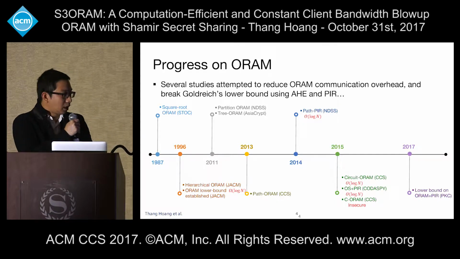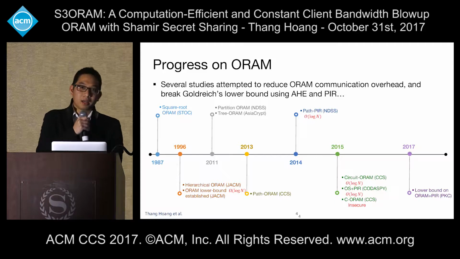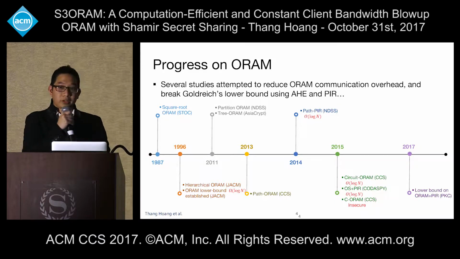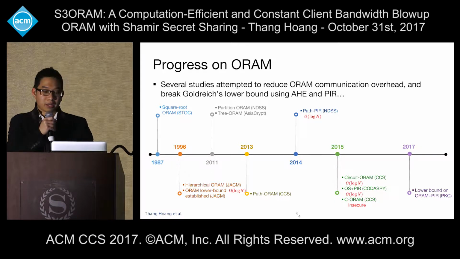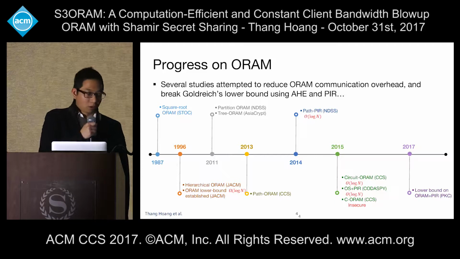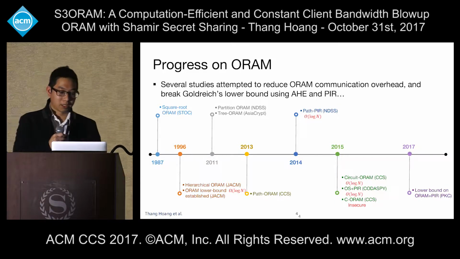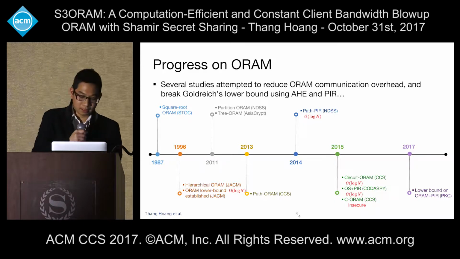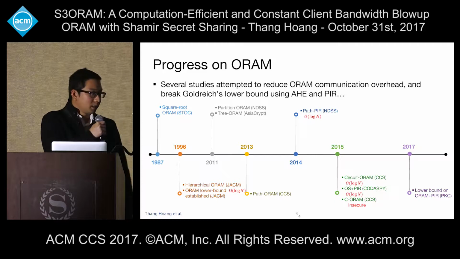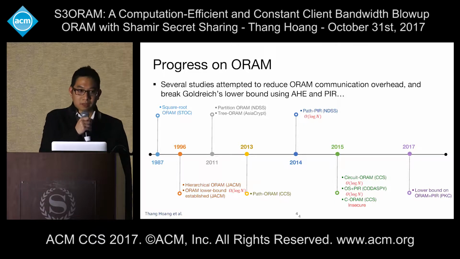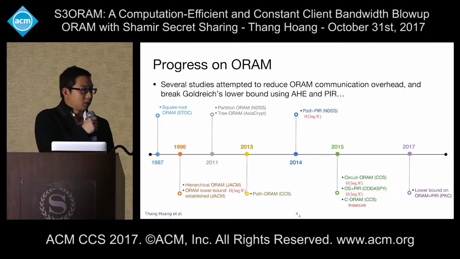For example, in 2014 we have Path-PIR in NDSS, but it cannot surpass the Goldreich lower bound and still features O(log n) communication. In 2015, we have Circuit ORAM, SPIR, or C-ORAM. C-ORAM was even claimed to achieve O(1), but it has been shown to be broken by two recent attacks in PKC. Also in that paper on ORAM and PIR in PKC, they established the lower bound for any combination of ORAM and PIR.